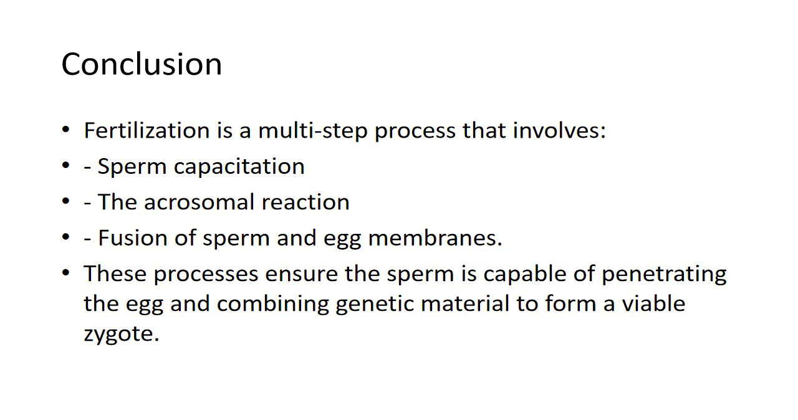Conclusion. Fertilization is a highly orchestrated process involving several steps that are essential for the successful merging of genetic material from the sperm and egg. Sperm capacitation, the acrosomal reaction, and the fusion of sperm and egg membranes are all critical mechanisms that ensure sperm can reach and fertilize the egg. These processes help ensure genetic diversity, successful embryo development, and the initiation of pregnancy.